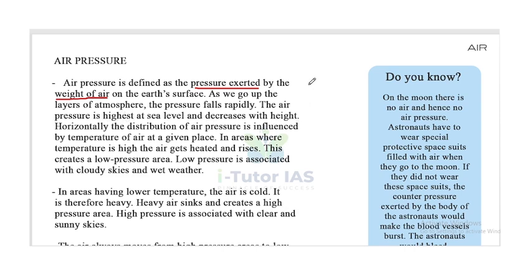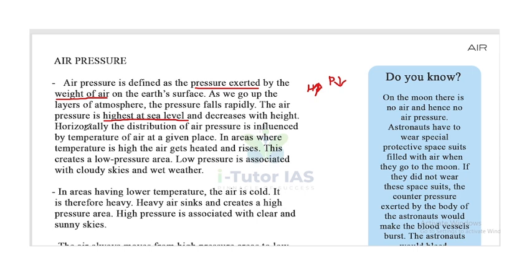So when the height decreases, the air pressure increases. When the height increases, the pressure decreases. And it is highest at sea level.